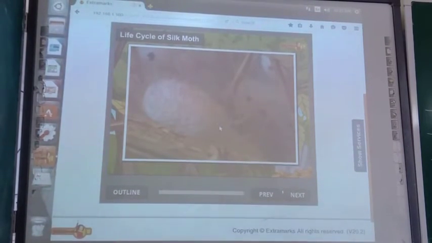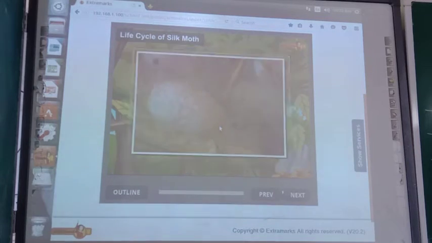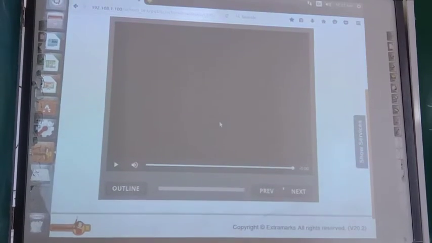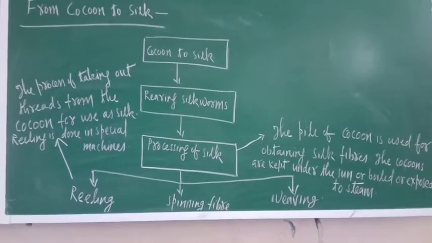This covering is known as cocoon. Further development of the moth continues inside the cocoon, which grows into silk moth. So I hope that you understood the life history of silk moth.